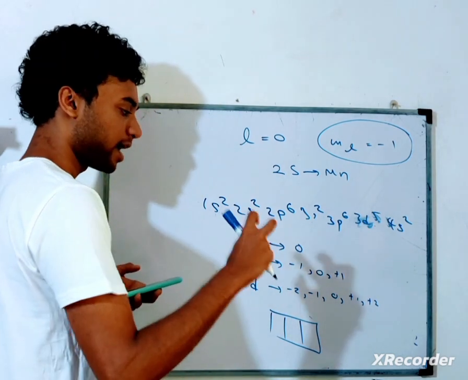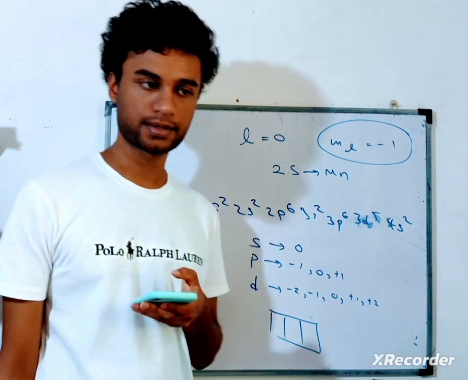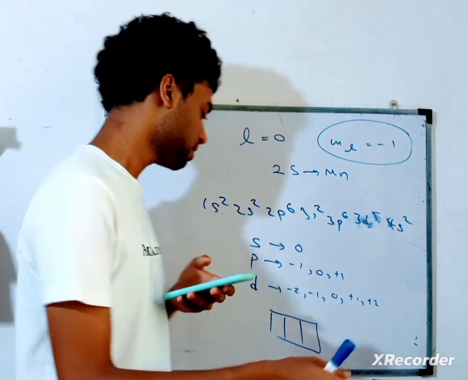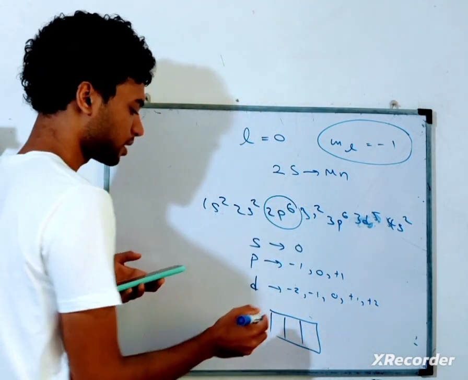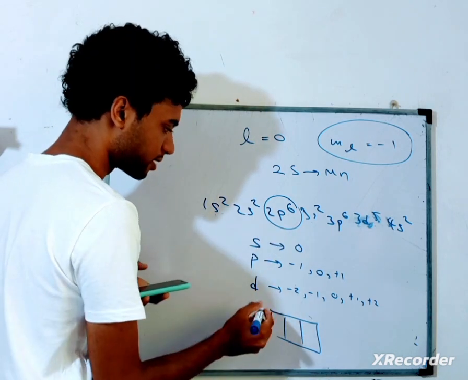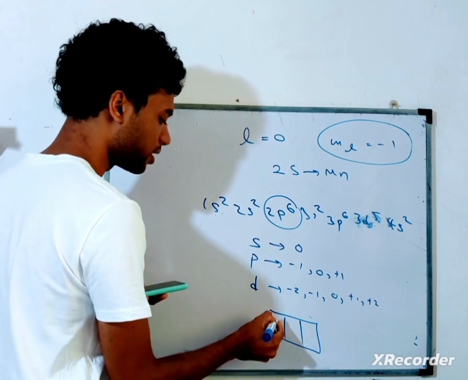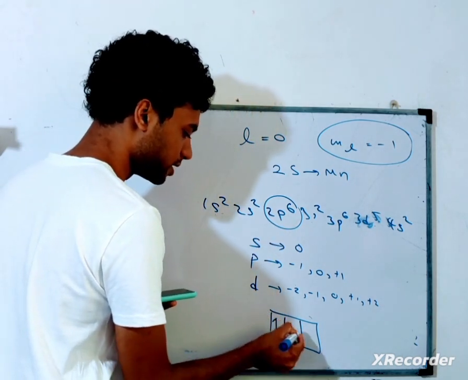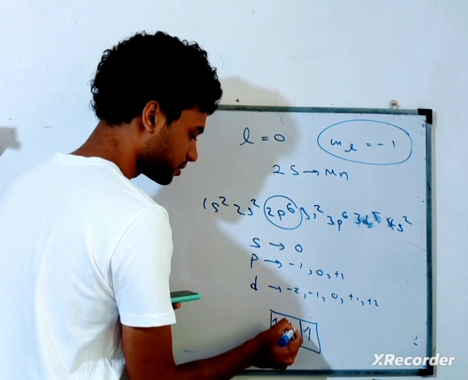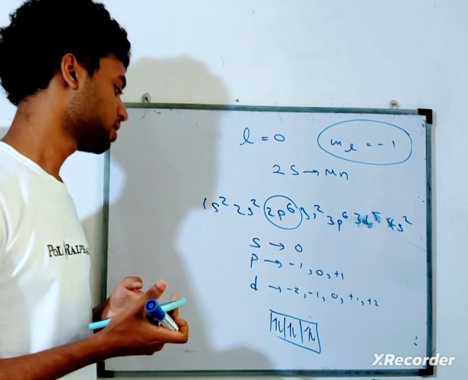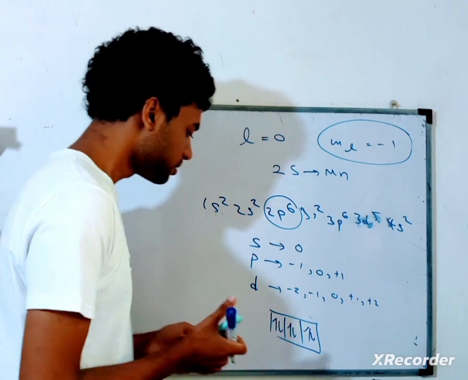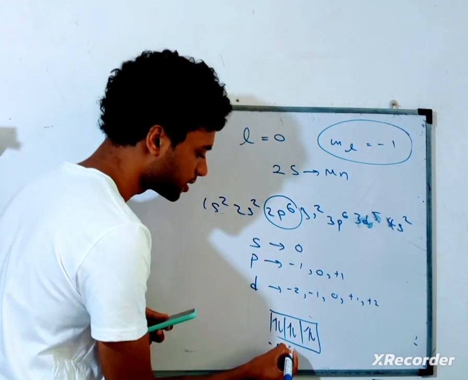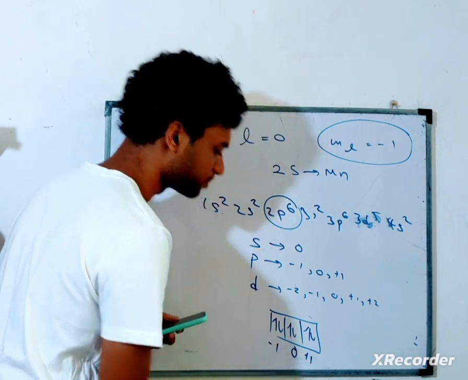Each orbital can carry up to a maximum of 2 electrons. So here, when I look at 2p6, I can have 6 electrons within the p orbital, and I represent it like this. First electrons are filled singly, and then antiparallel. Here I can represent minus 1, here 0, here plus 1.